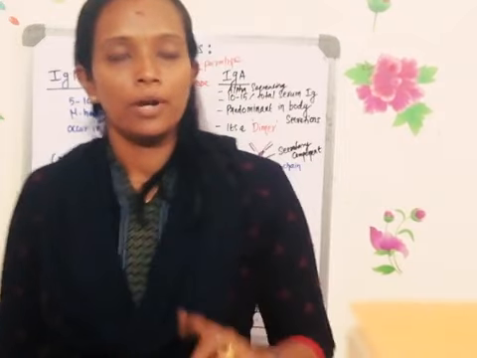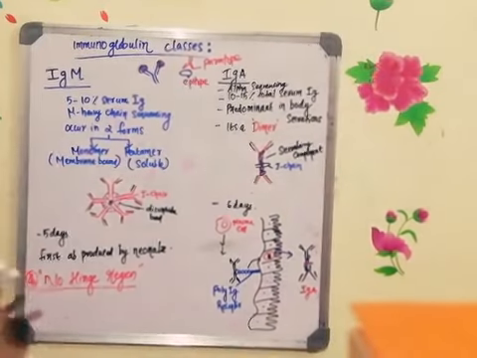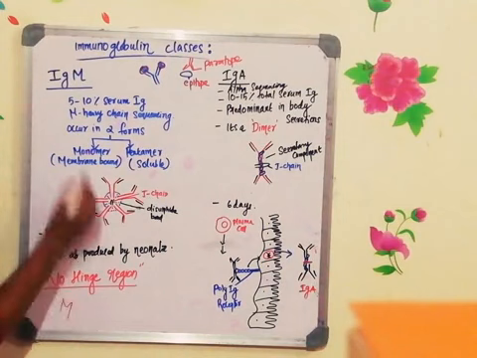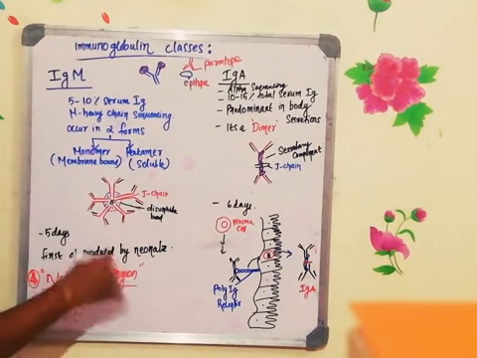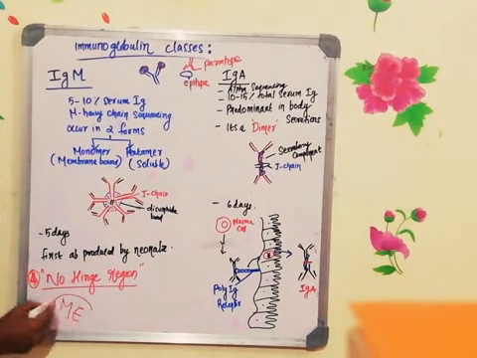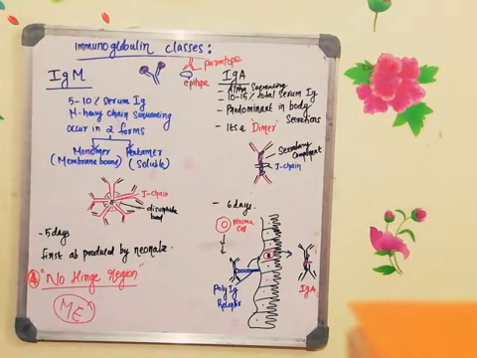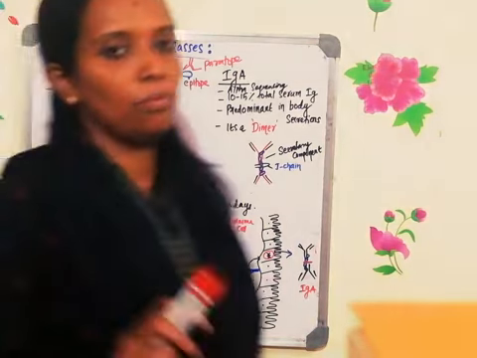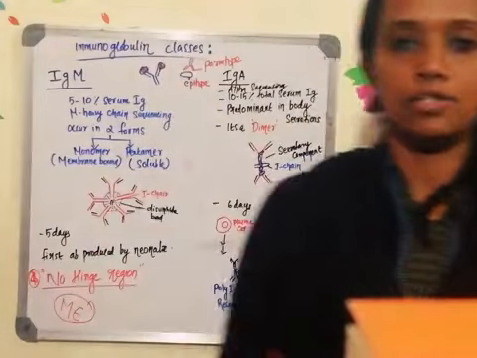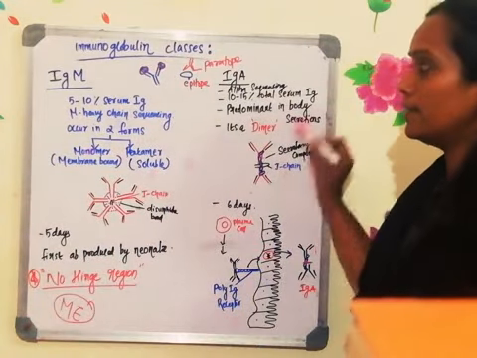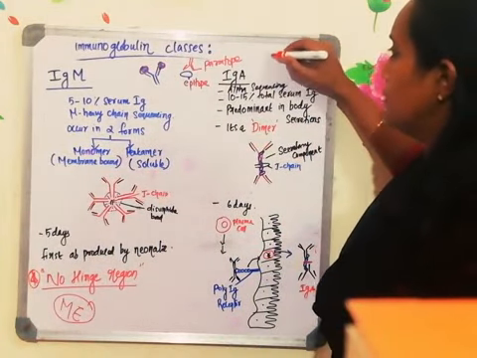So one more immunoglobulin doesn't have a hinge region. One is immunoglobulin M, another one is immunoglobulin E, which we'll be discussing now. So remember that M and E don't have a hinge region. What is M and E? Immunoglobulin M and immunoglobulin E do not have a hinge region. All the other three immunoglobulins. What are the other immunoglobulins?